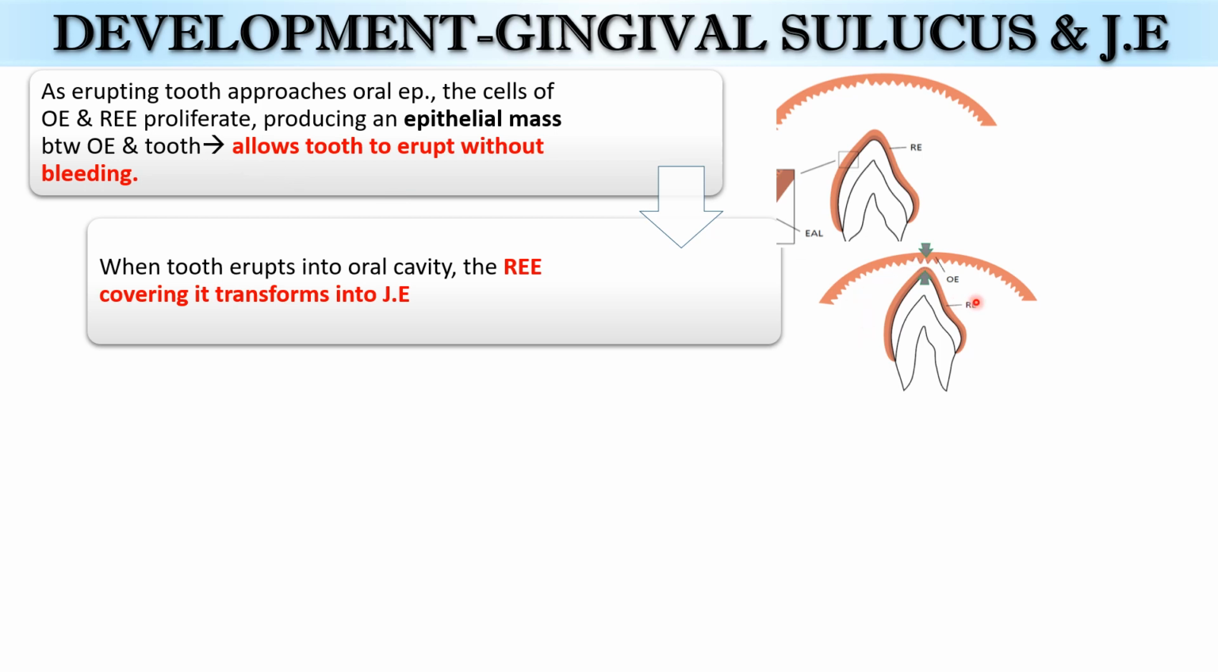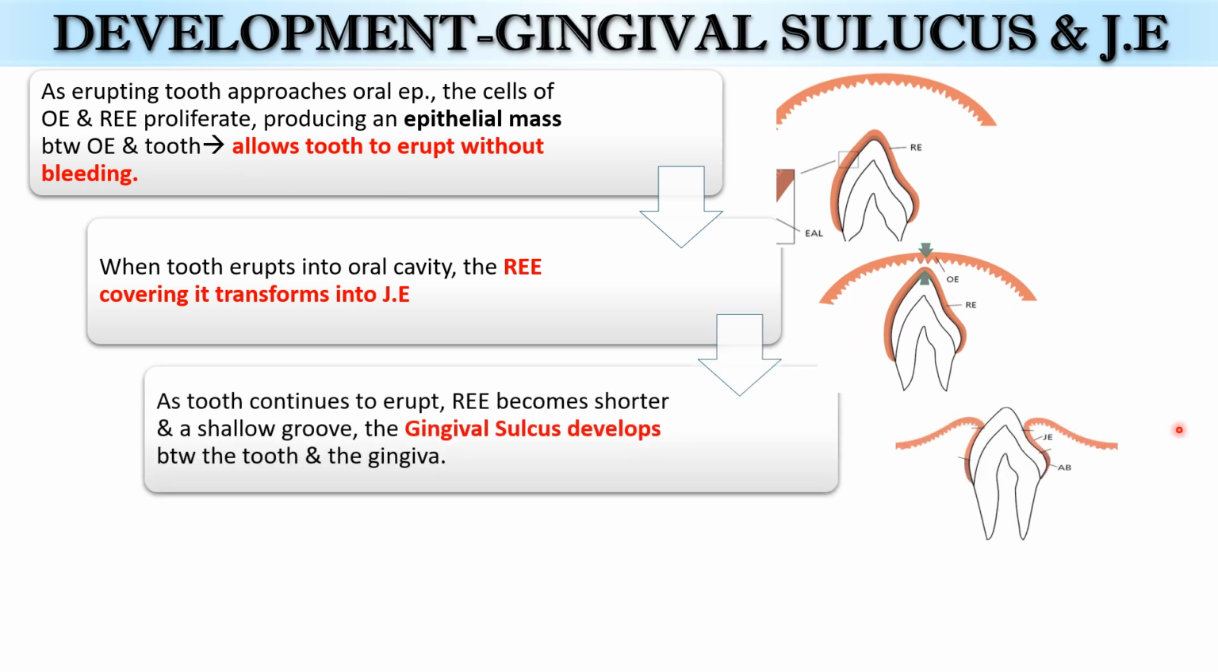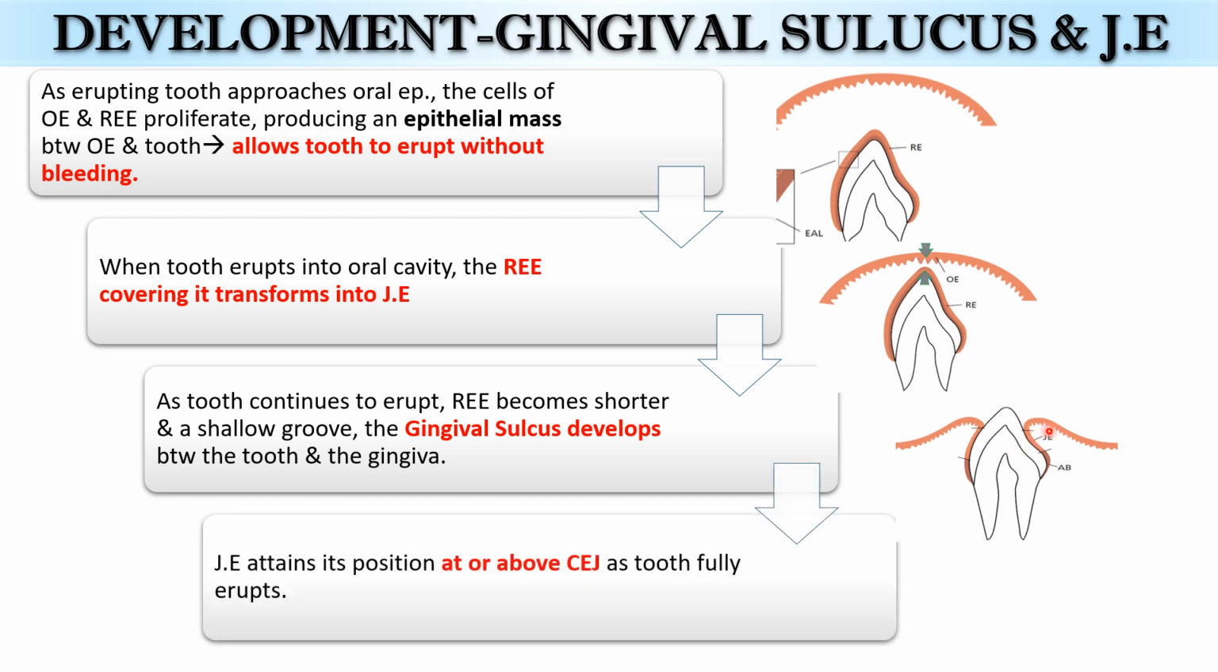Once the tooth enters the oral cavity, the junctional epithelium is formed as the reduced enamel epithelium is transformed into it. As the tooth continues to erupt, the reduced enamel epithelium slowly becomes shorter, and a shallow groove, the gingival sulcus, begins to develop between the tooth and the gingiva. As the tooth fully erupts, the junctional epithelium will attain its position at or above the CEJ.